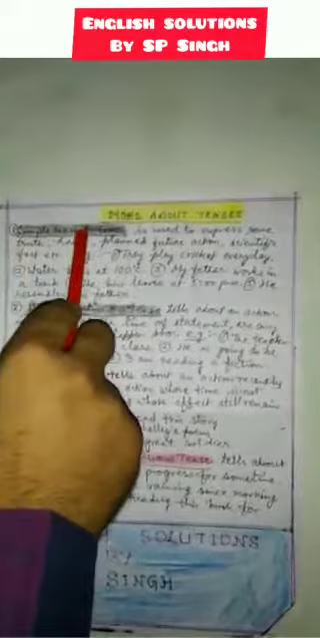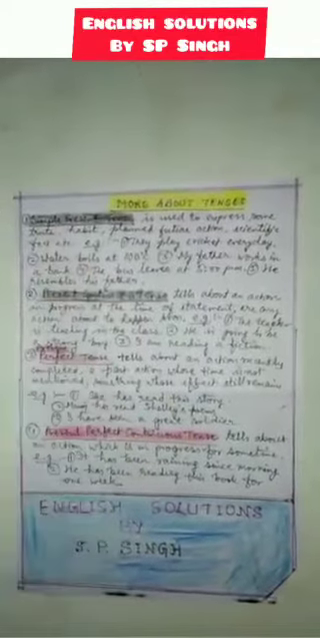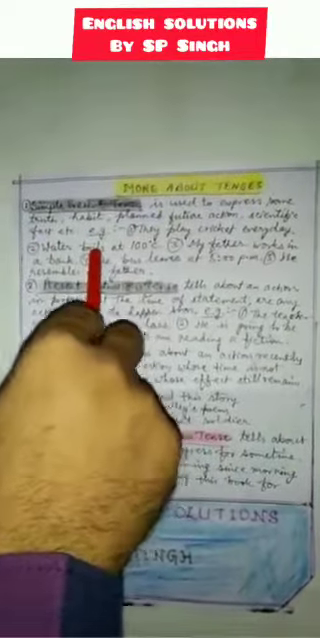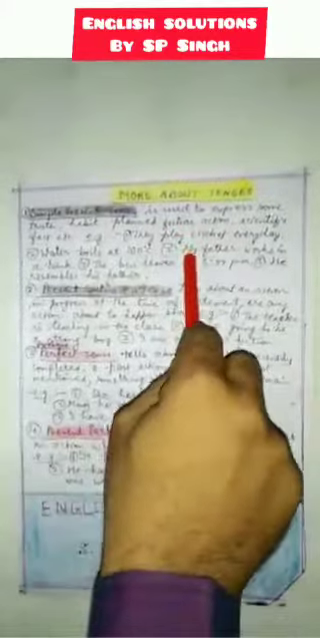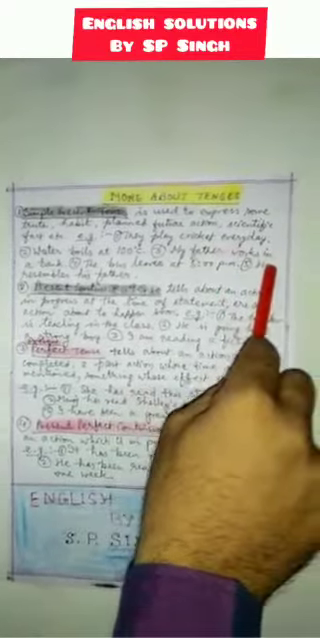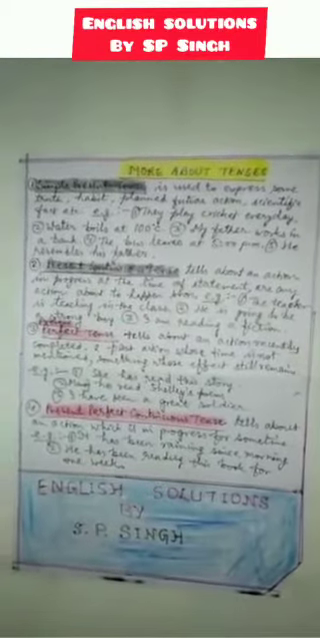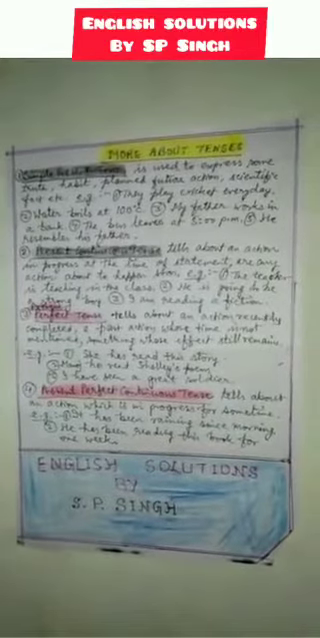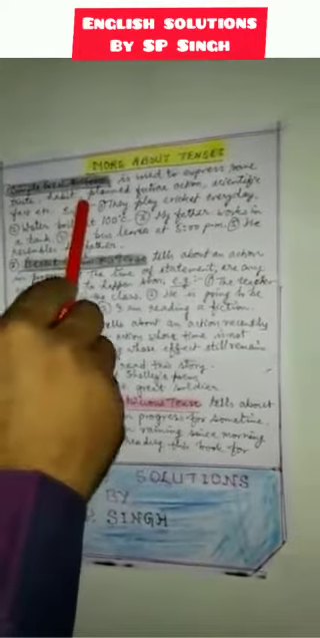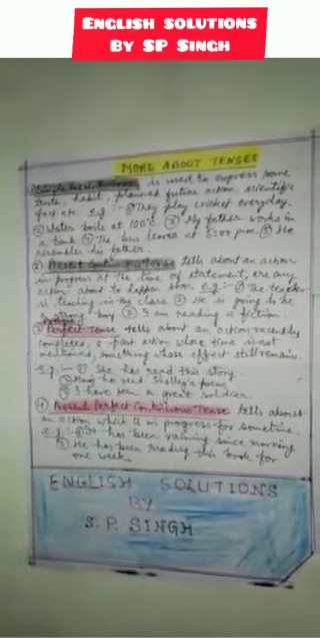Some important points about the tenses are that simple present tense is used to express some truth, habit, planned future action, scientific fact, etc. Some examples are given here. They play cricket every day. Water boils at 100 degrees Celsius. My father works in a bank. The bus leaves at 5 p.m. And he resembles his father. So, if the action is happening but the time is not clear, meaning whether it is completed or in progress, and for habitual actions, truths and scientific facts, we use simple present tense.